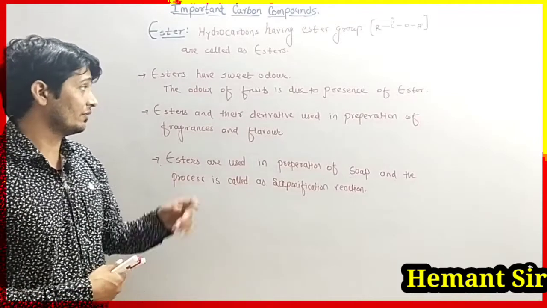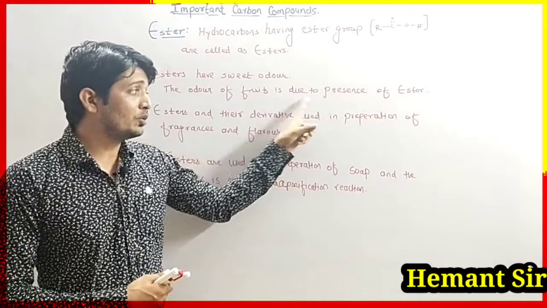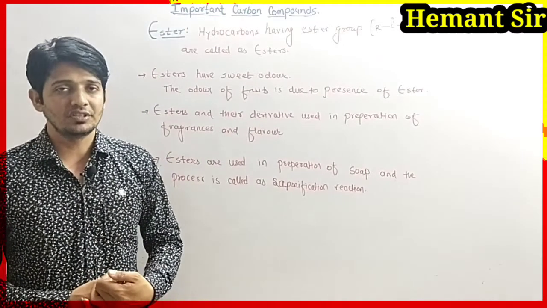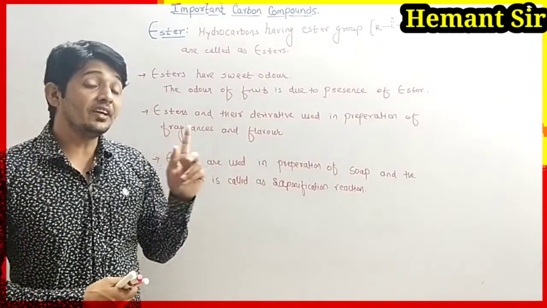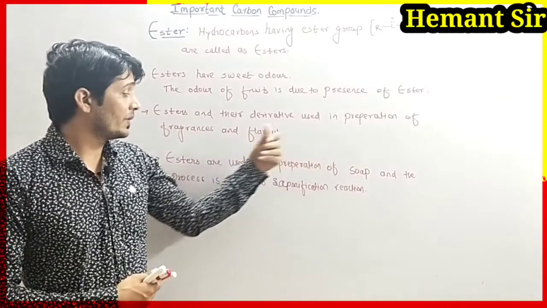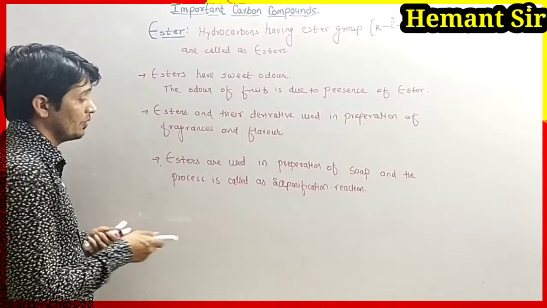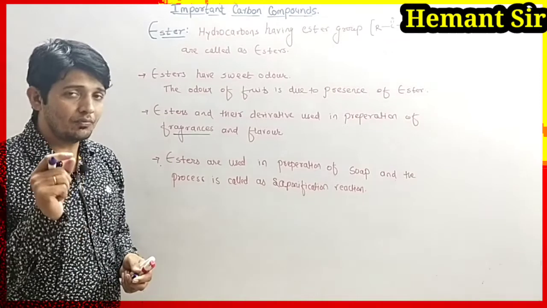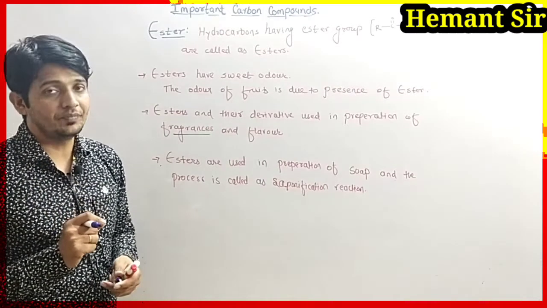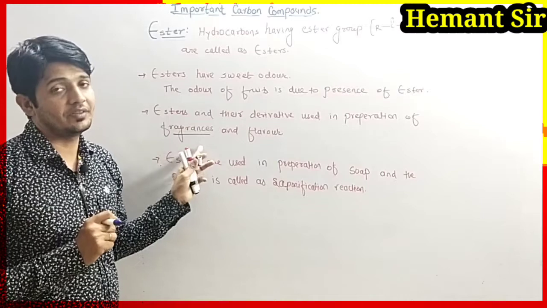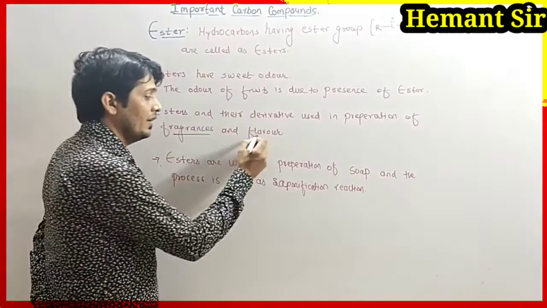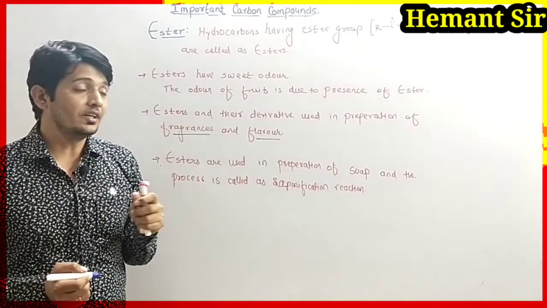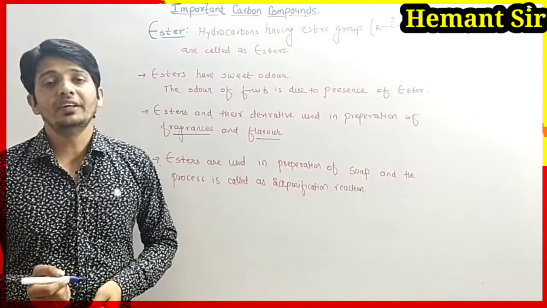The odor of a fruit is due to various esters present in different types of fruits. Esters and their derivatives are used for the preparation of fragrances like perfumes, or for adding flavor, generally in ice cream. The ester group is present in those compounds. For artificial flavor and odor, again the ester group is present.